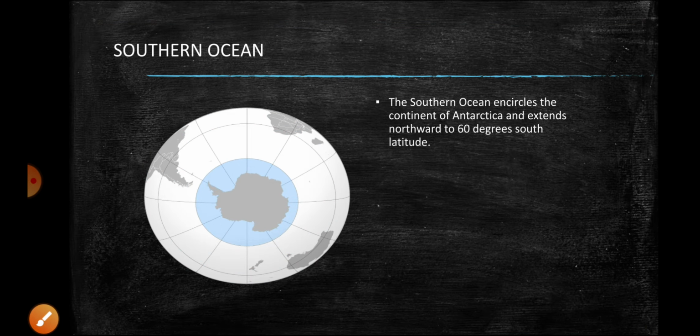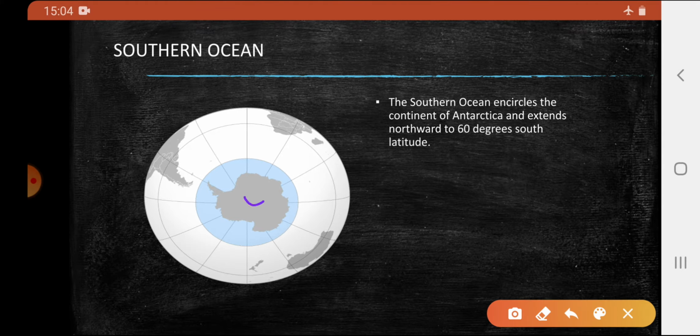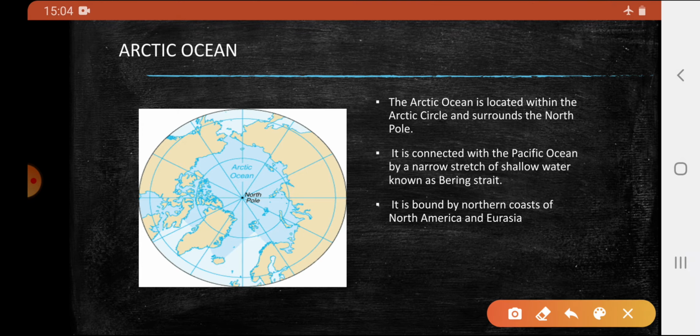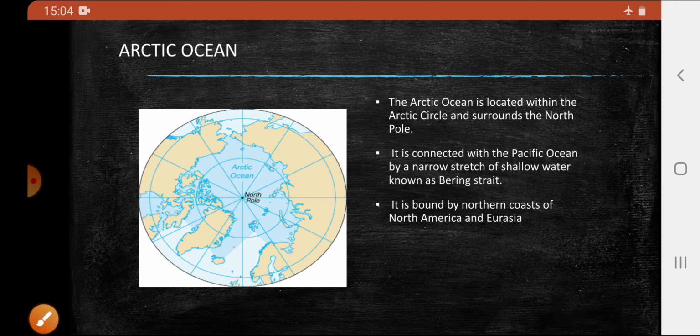The Southern Ocean almost encircles Antarctica. So this is the continent Antarctica, and Southern Ocean almost encircles Antarctica. Arctic Ocean is located within the Arctic Circle and also surrounds the North Pole. So this is the Arctic Ocean, which has the North Pole. It is connected to the Pacific Ocean by Bering Strait, and it is bounded by North America and Eurasia.